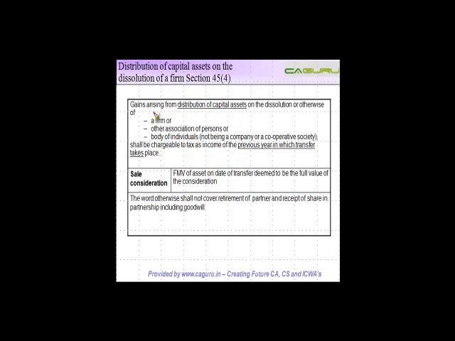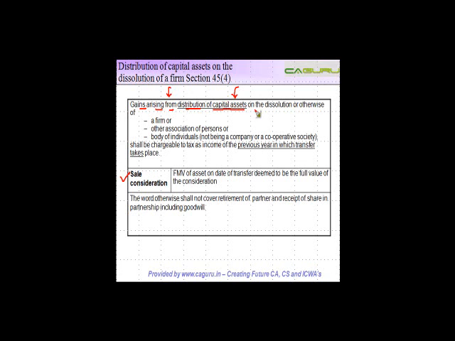Gains arising from... so let's say when the transfer was made, the value at which this transfer was done is higher than the cost to the firm. How we compute value is something which is written here; we'll see it subsequently. So gains arising from distribution of a capital asset. Again, the asset which is distributed should be a capital asset. If you are giving money, that is not a capital asset, and therefore it's not liable to capital gains tax in the hands of the firm.